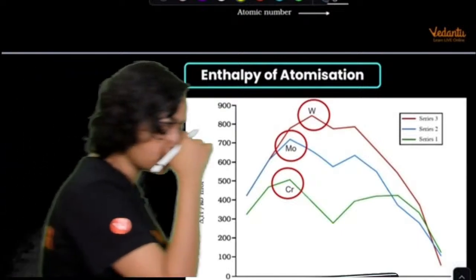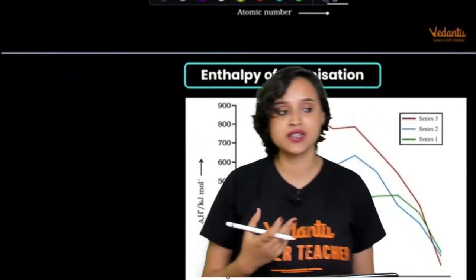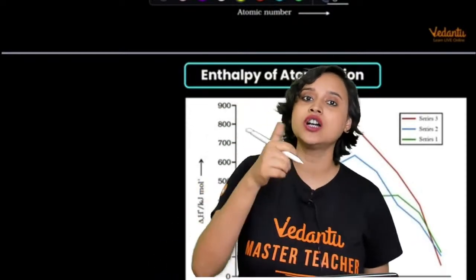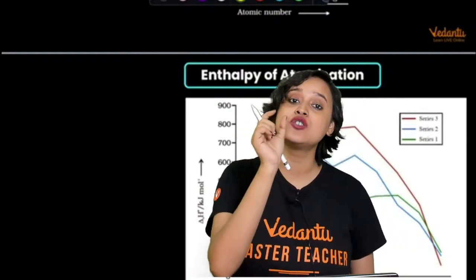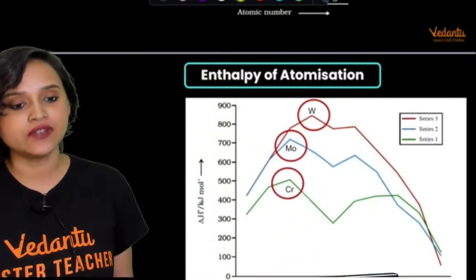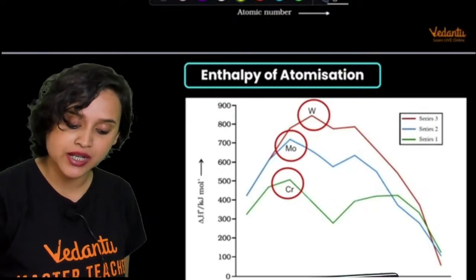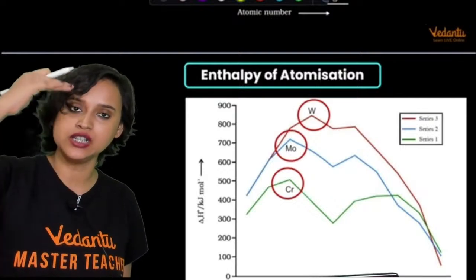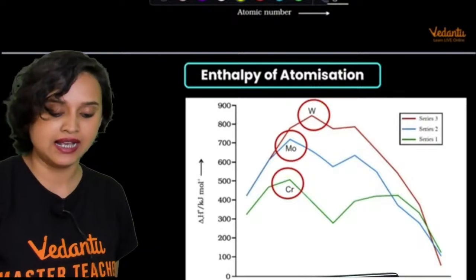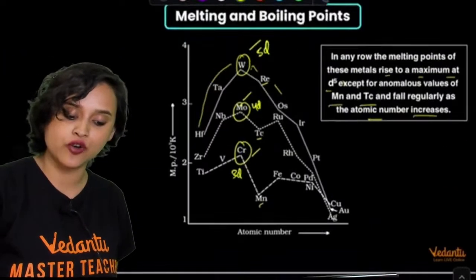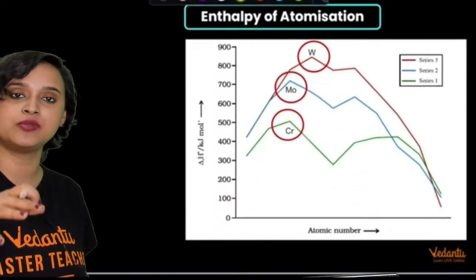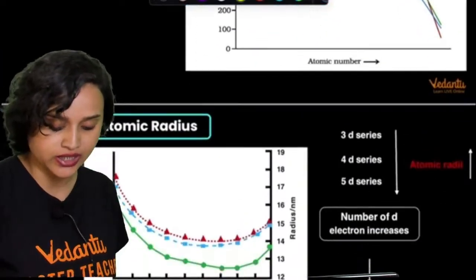Enthalpy of atomization. What do you understand by enthalpy of atomization? It means how much energy we have to give to convert a molecule or a metal into atoms. We are trying to convert it into just single atoms, and that's called enthalpy of atomization. Once again, we see that the enthalpy of atomization increases as you go from 3d to 4d to 5d. That means chromium, then molybdenum, and then tungsten. Tungsten once again has a very high enthalpy of atomization, and based on enthalpy of atomization, we can explain the melting point and boiling point as well.